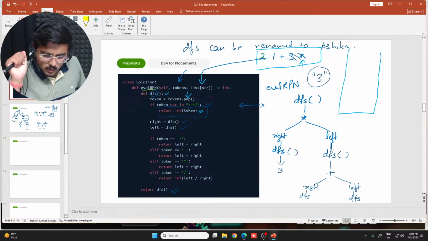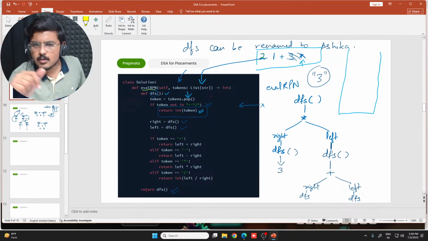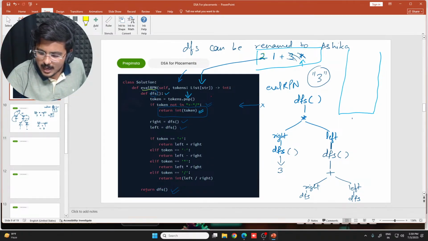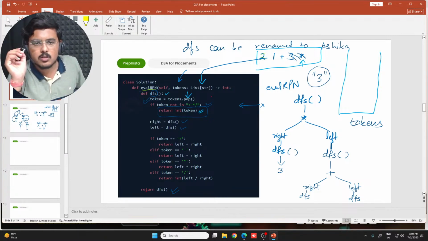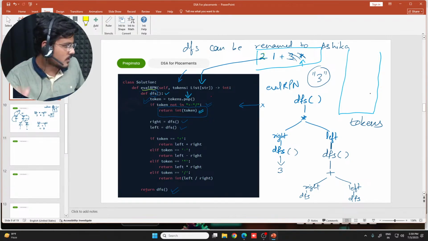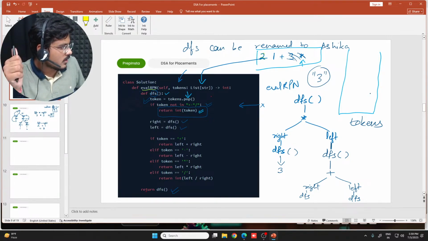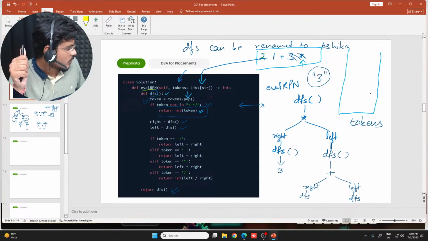Tokens, sir. What is tokens? Tokens is a list. Simply, basically, the name of your stack is tokens. This is the name of your stack. Fine. This is the name of your stack. Token is a variable that stores a character. Tokens is the name of the stack that you're using. Okay? Happy?